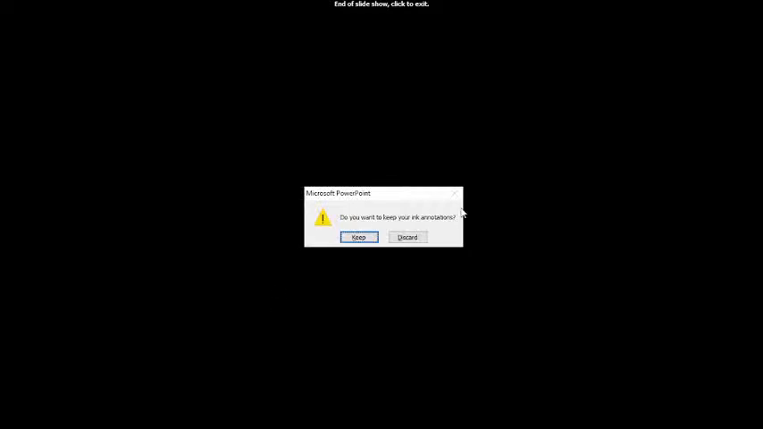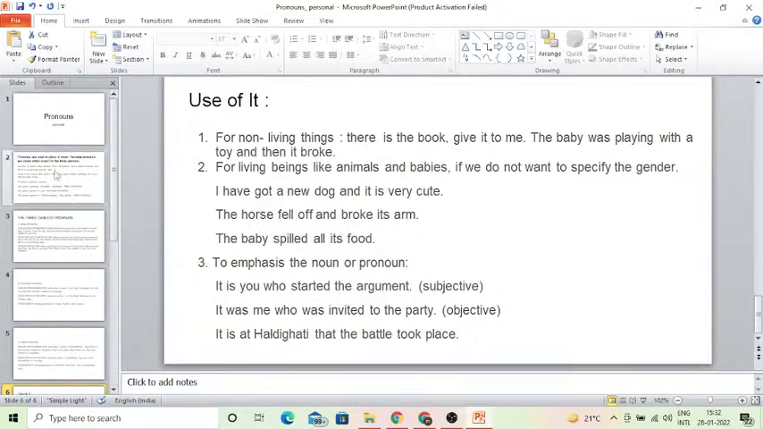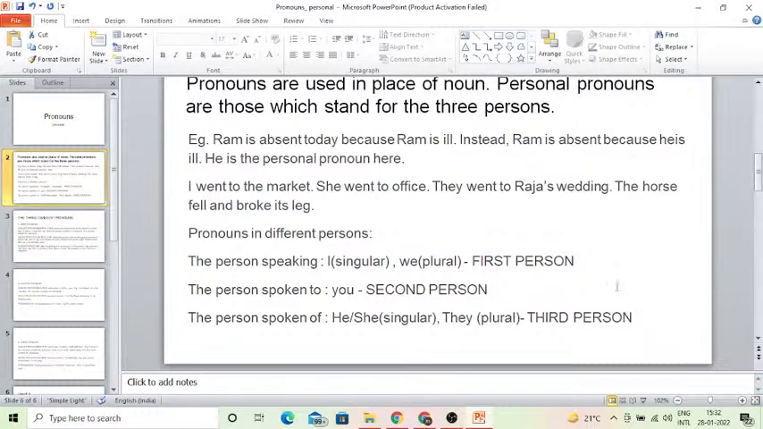So personal pronouns are about all this, which we have mostly cleared. Basically, there are three persons. The person who is speaking is the first person. The person who is getting spoken to, that is you, is the second one. The person about whom we are speaking is the third.